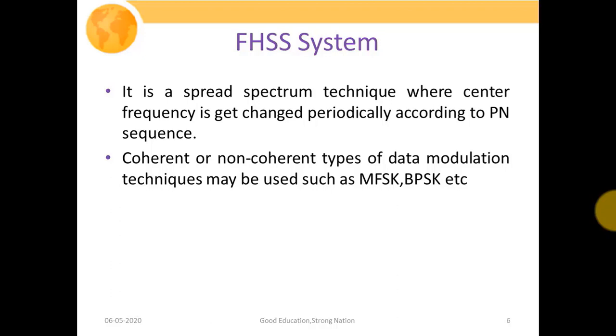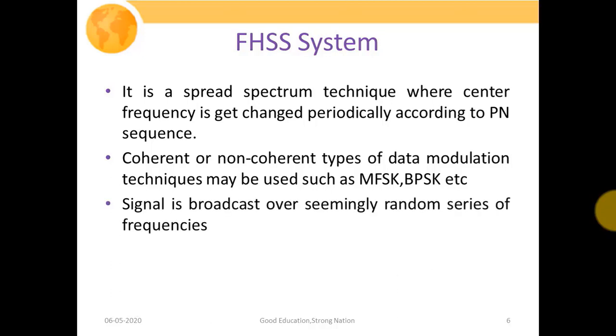So for modulation purposes, we could use coherent or non-coherent modulation techniques such as MFSK, that is multi-frequency shift keying, as well as binary phase shift keying, etc. So any sort of modulation technique can be exploited in our FHSS system. The signal is broadcast over a seemingly random series of frequencies. As we already mentioned, the central carrier frequency is not fixed, it keeps on changing. So basically we are going to broadcast our signal over a random series of frequencies.